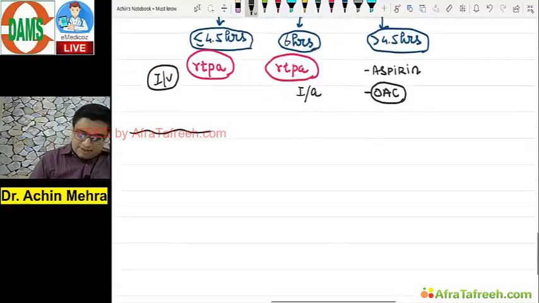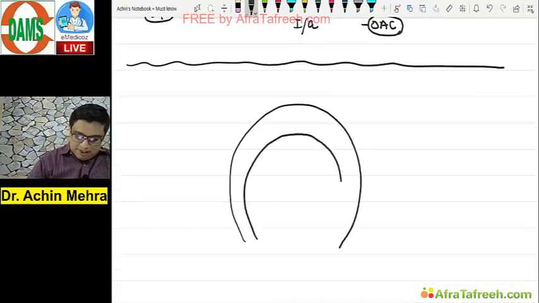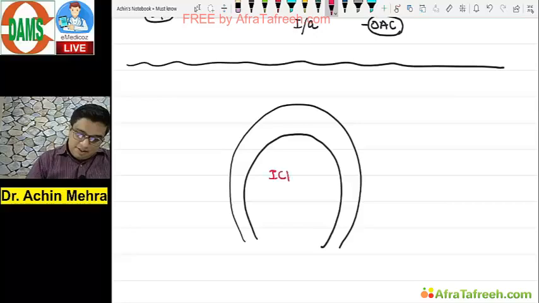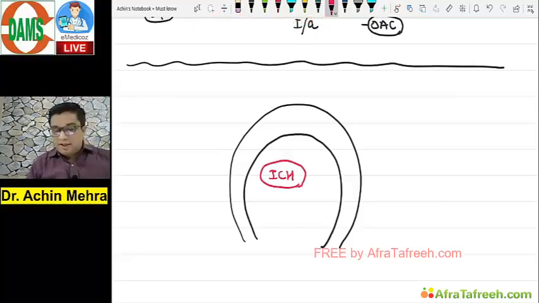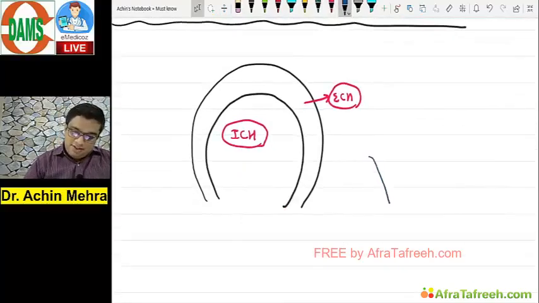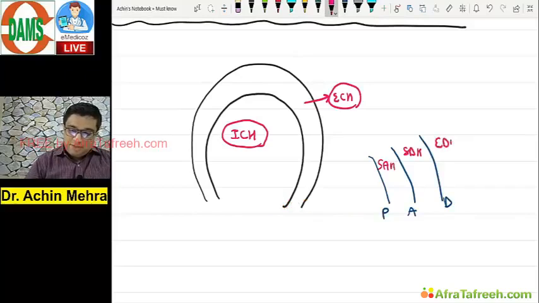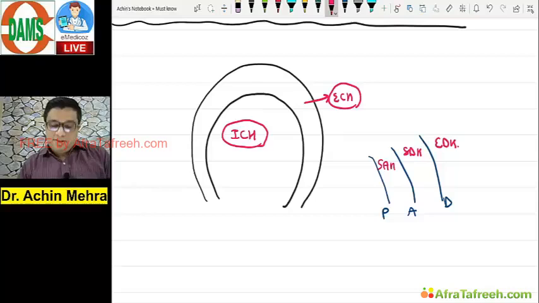Hemorrhagic strokes are simple. They are easy. There is a brain, there is a skull surrounding it, there is a hemorrhage within the brain, the intracerebral hemorrhage, okay? And then there is a hemorrhage between the brain and the skull, that is an extracerebral hemorrhage. 3 layers cover the brain to the skull: pia mater, arachnoid mater, dura mater, giving subarachnoid hemorrhage, subdural hemorrhage, extradural hemorrhage. These are the 3 classifications. Yes, we've done them very well.